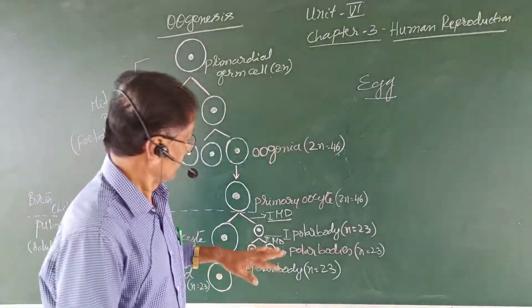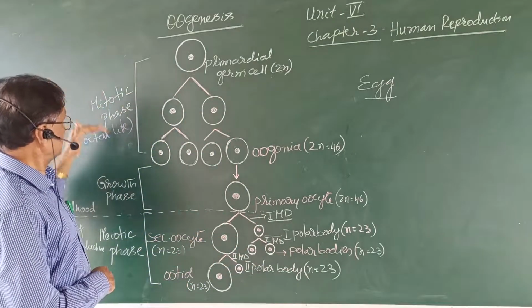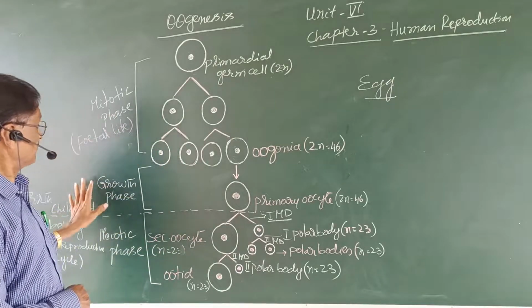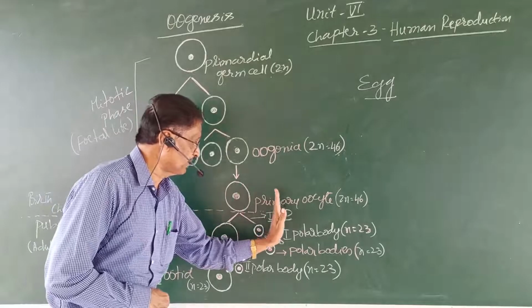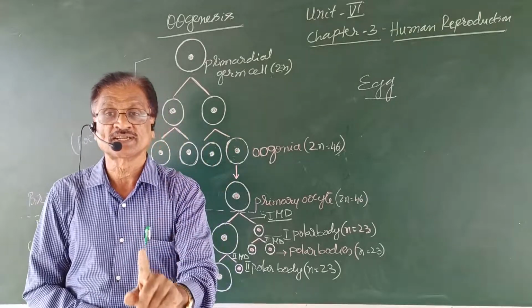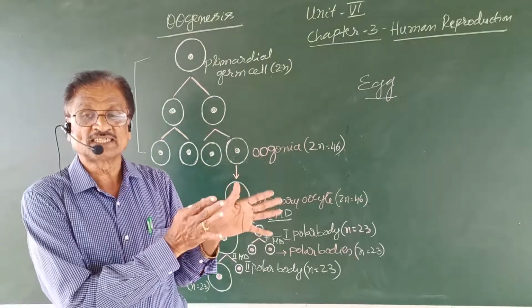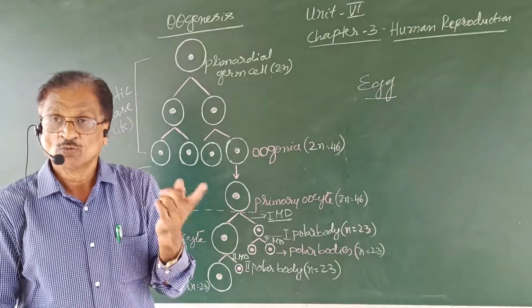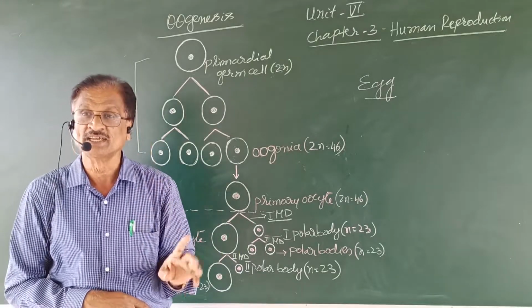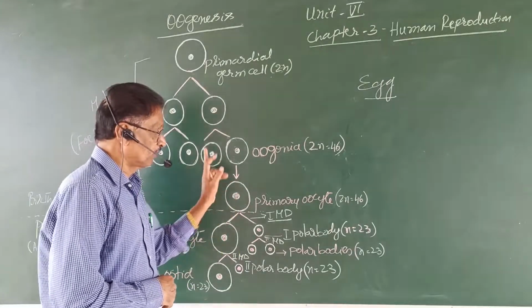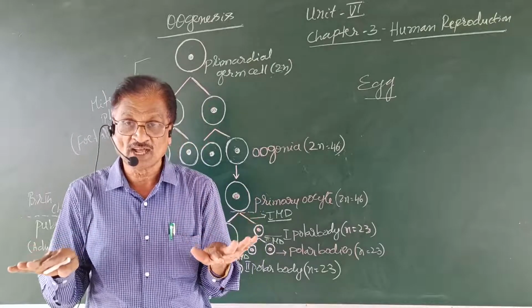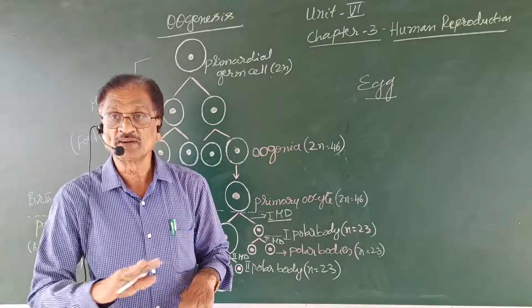Now, after knowing all this, let us know when these stages of development occur. Remember, up to the formation of the primary oocyte, it occurs during the embryonic stage of development itself. During this stage, nearly 1 to 2 million oogonia are formed in each ovary. So this occurs before birth itself. Remember, no more cells are formed or added after birth.